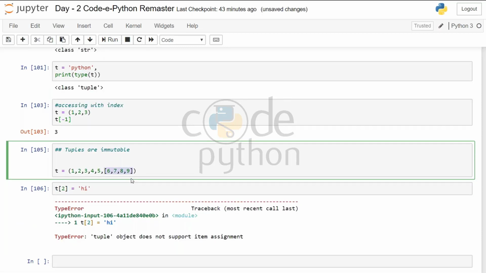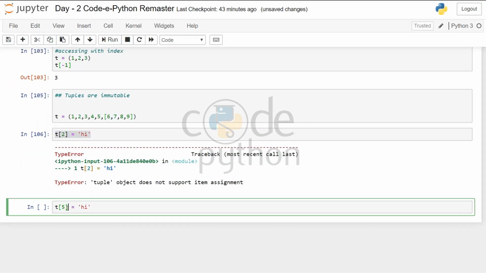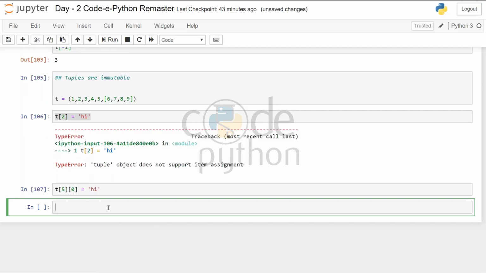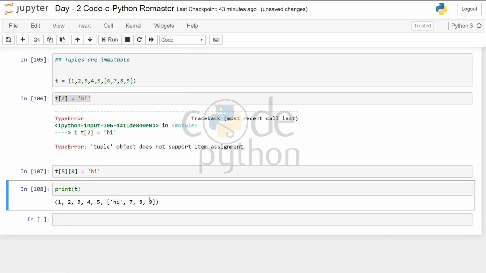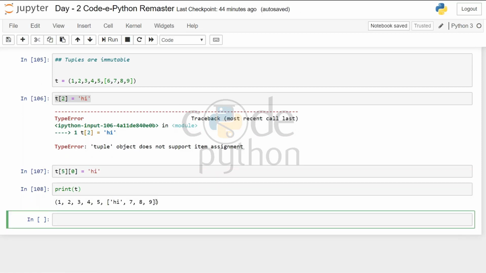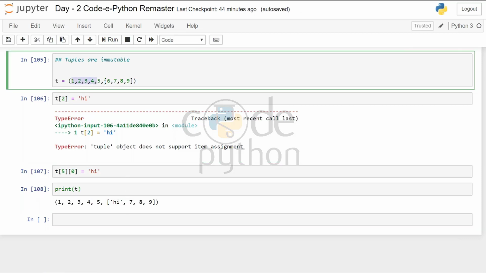What if I want to make changes in that list? The list is at index 5. And in that, at index 0, that is 6, I want to change it to 'hi'. No errors. Now when I print T, the element is changed to 'hi'. Now you can see clearly, elements of a tuple cannot be changed, but elements of a list inside it can be changed.